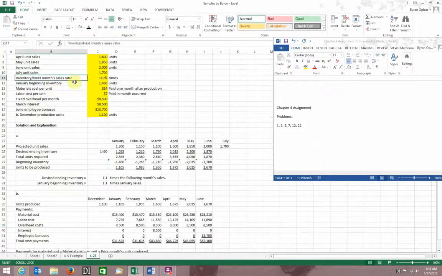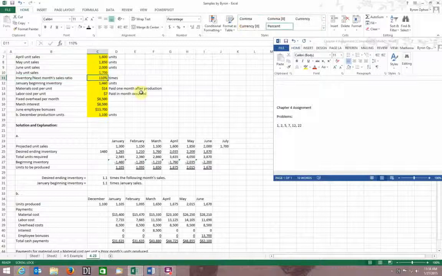We've got inventory, next month's sales ratios. What it says in my problem, and in yours as well, is 150%, I believe, of next month's expected sales. Yeah, 1.5 times, which would be 150%. Mine says 110%. Now you've got to be careful because 110% is entered as 1.10.